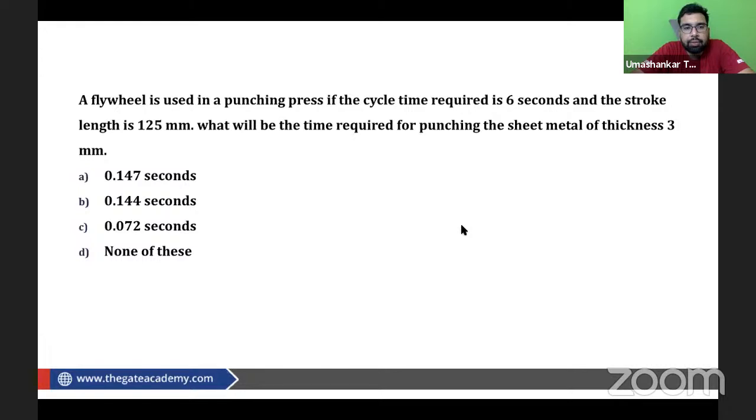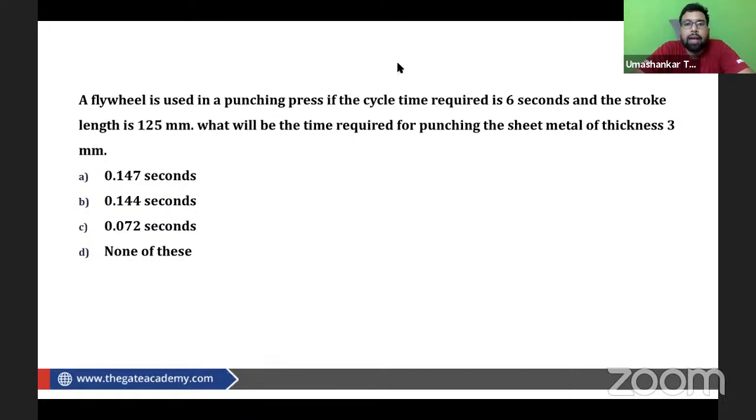Any answers? A flywheel is used in a punching press. If the cycle time required is 6 seconds and the stroke length is 125 mm, what will be the time required for punching the sheet metal of thickness 3 mm?